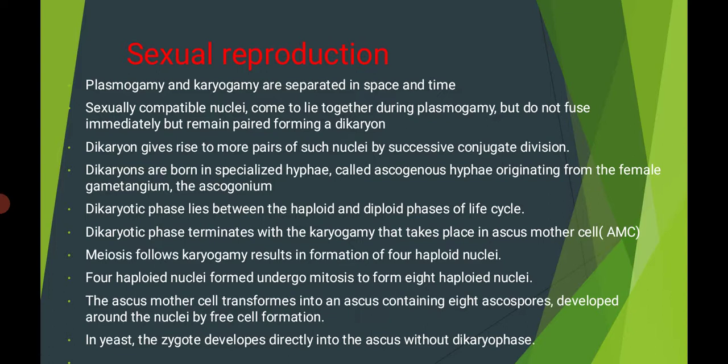Following meiosis, the 4 haploid nuclei undergo mitosis to form 8 haploid nuclei. Meaning first 4 nuclei are formed, after that 8 haploid nuclei are formed. The ascus mother cell transforms into the ascus containing 8 ascospores developed around the nuclei by free cell formation. And in it, the zygote develops directly into the ascus without a dikaryophase.